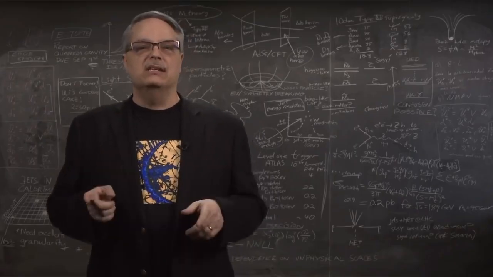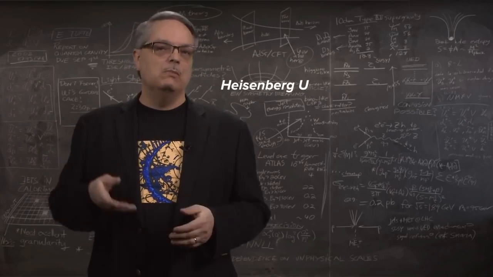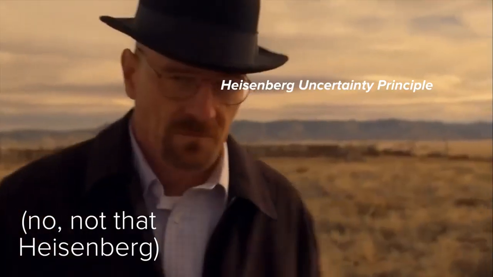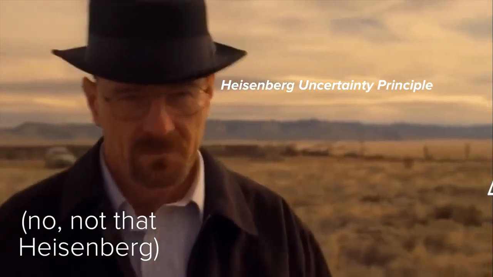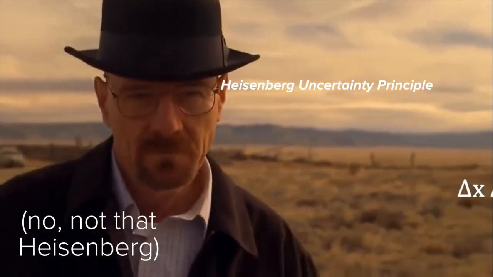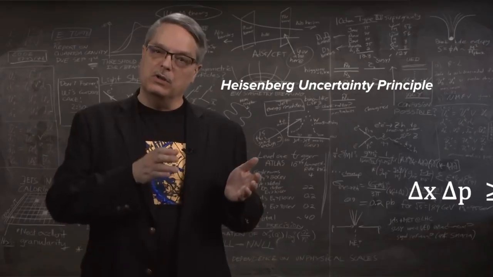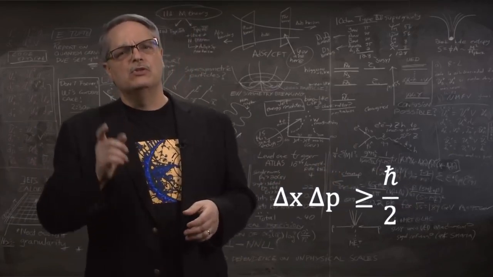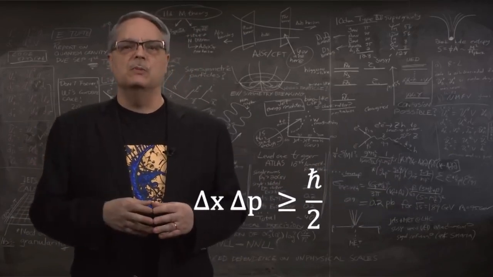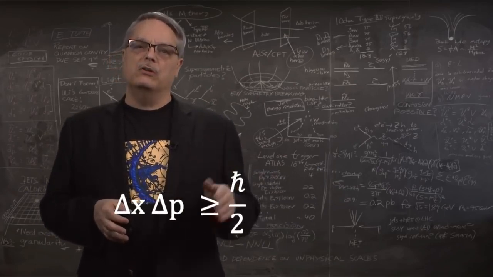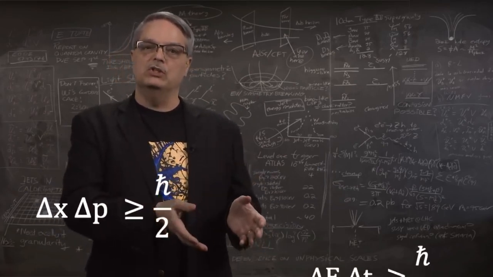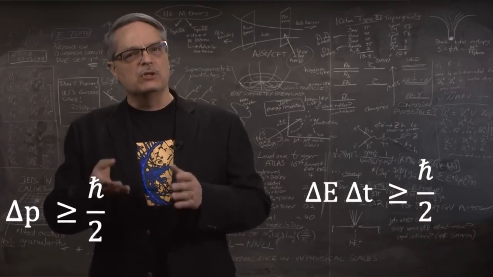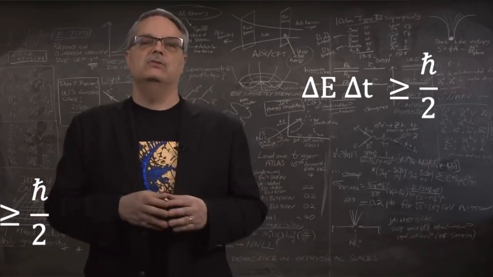To take this next step, we need to talk about the Heisenberg uncertainty principle. This is one of the principles of quantum mechanics. It's often said that it means that you can't simultaneously measure a particle's momentum and position, and that's true. But there's another expression of the uncertainty principle that says if you look at a particle for a shorter and shorter time duration, you will have a less and less precise measurement of the particle's energy.